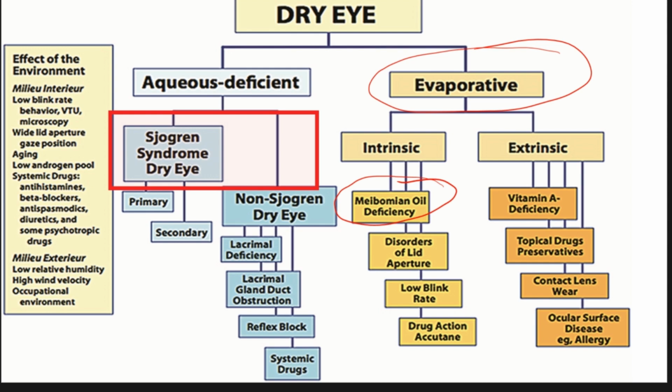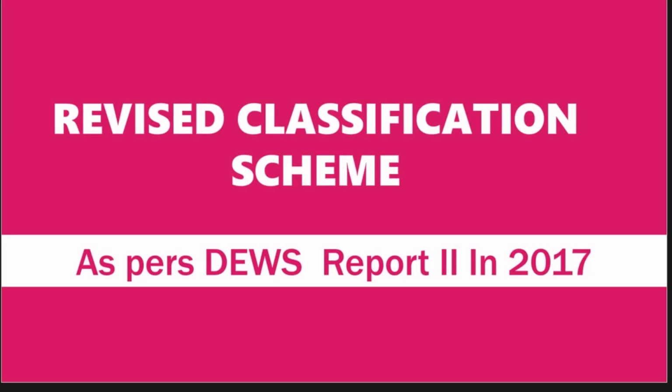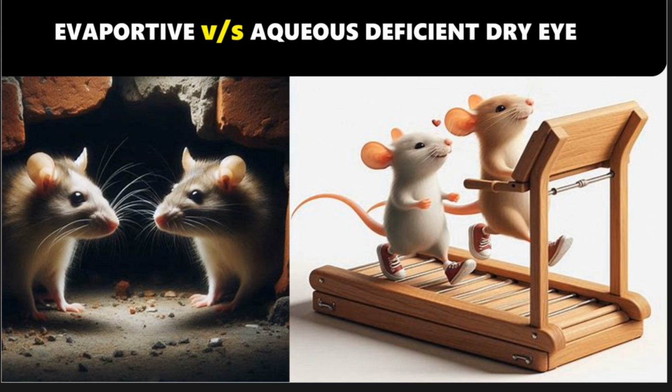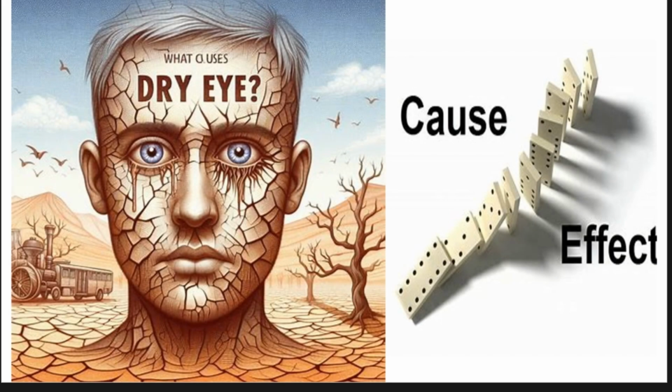So that was what was told regarding the classification in the DEWS II report, that these varieties are actually not very dissimilar. Instead, they are basically a part of one single spectrum or a continuum, right? They're not separate entities. Now let us try to understand exactly what causes dry eye in more detail.